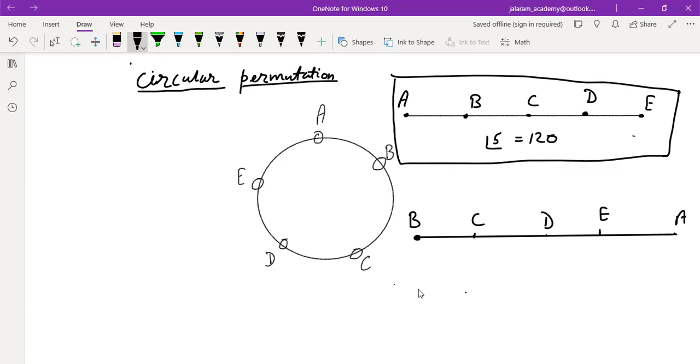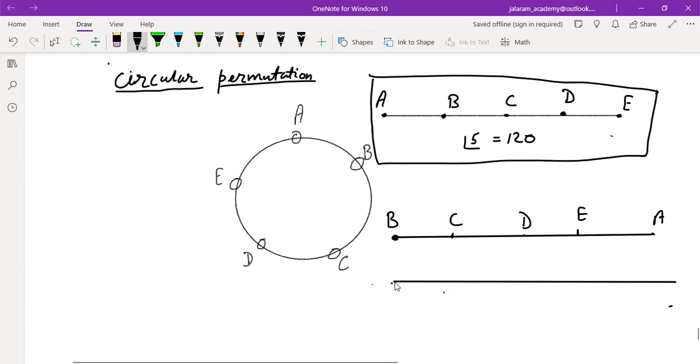Now again, if we arrange them along a straight line, starting with C, then D, then E, then A, and then B, it's a different arrangement. Is that clear to everyone?